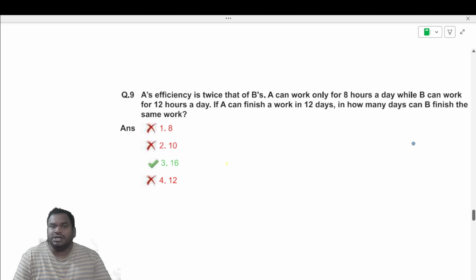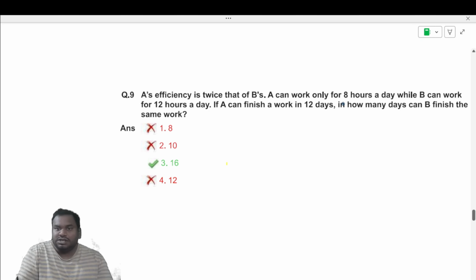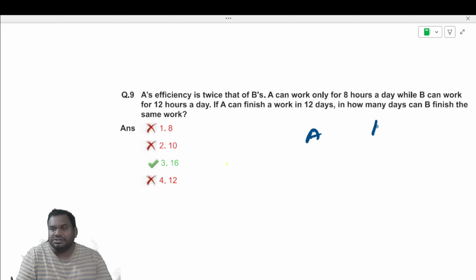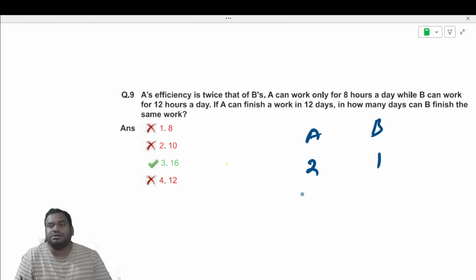So next question. A's efficiency is twice that of B's efficiency. So I'll take B's efficiency as 1, then A's efficiency will become 2. A can work only for 8 hours a day, while B can work 12 hours a day. If A can finish the work in 12 days, means in a day he works for 8 hours.